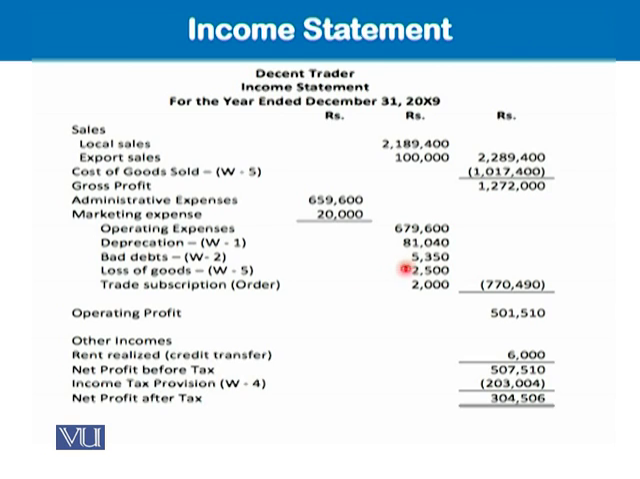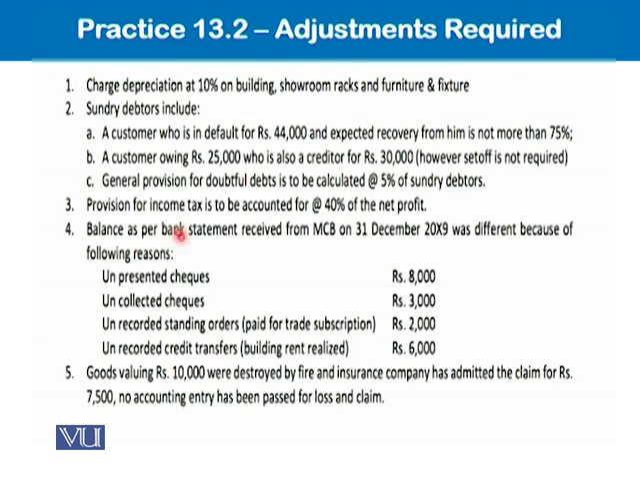Okay. That's great. And if you do remember, in the bank column, we had a trade subscription, which is 2,000, that is appearing here now in the expenses. All right. So let's go through these adjustments once again. We have done the depreciation. We have done the sundry debtors provisioning. We have done the adjustment in the cash book bank column. This bank reconciliation is still to be done. We will do it.